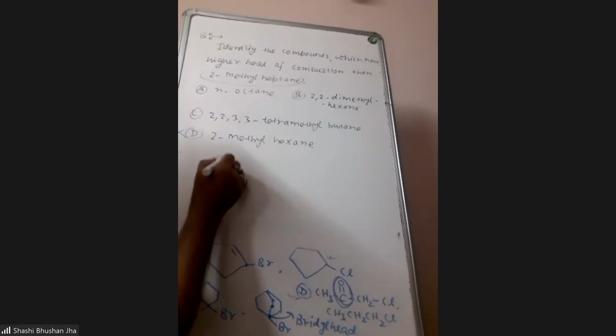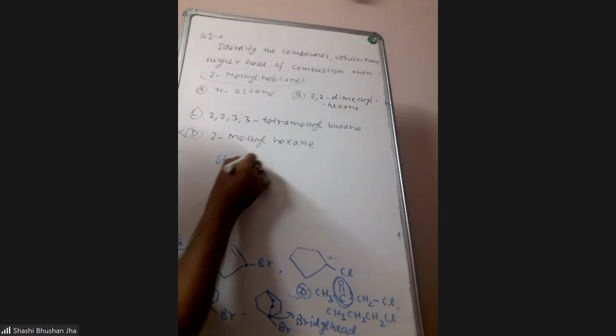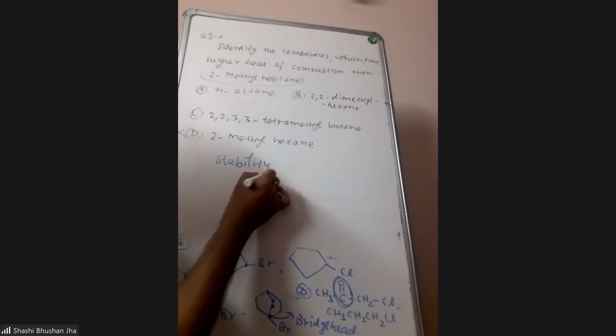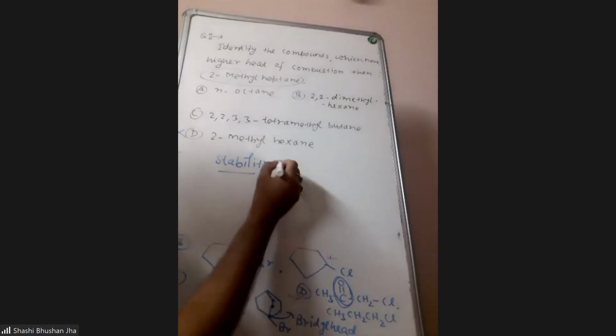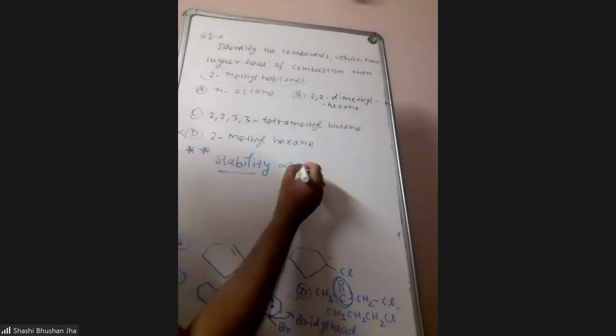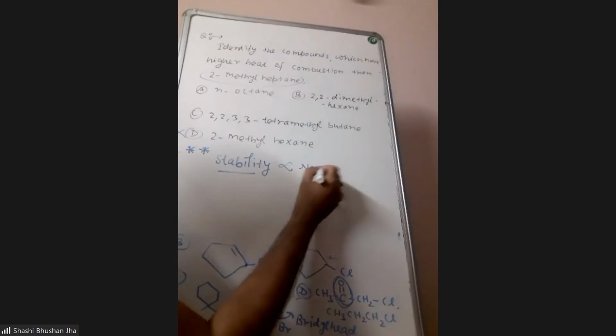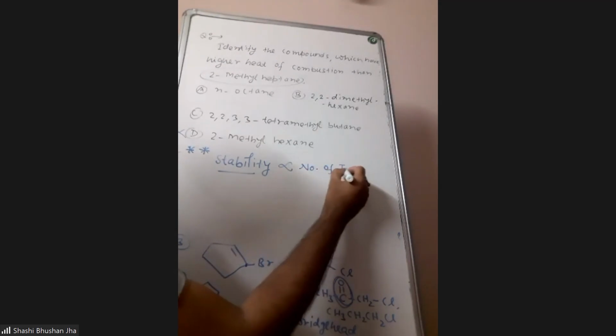It must be known to you, and I have also told in the class, that in the case of alkanes, the stability depends on what? It depends on the number of terminal methyl groups. So for alkanes, remember this point. This is one experimental observation, that stability is directly proportional to the number of terminal methyl groups.